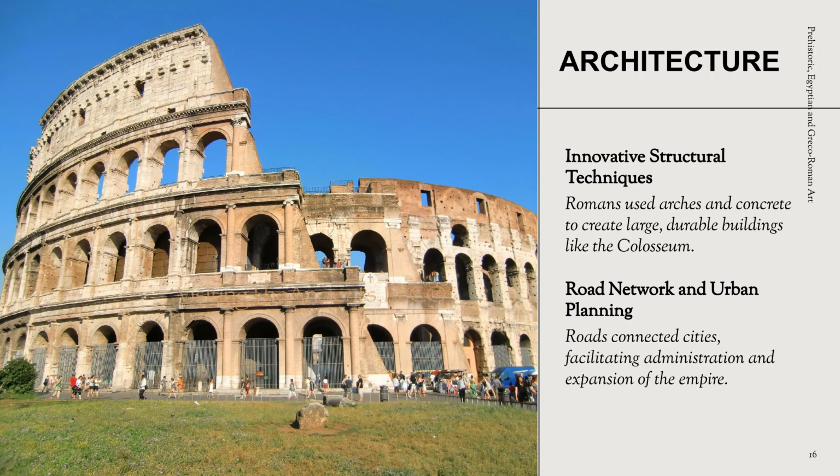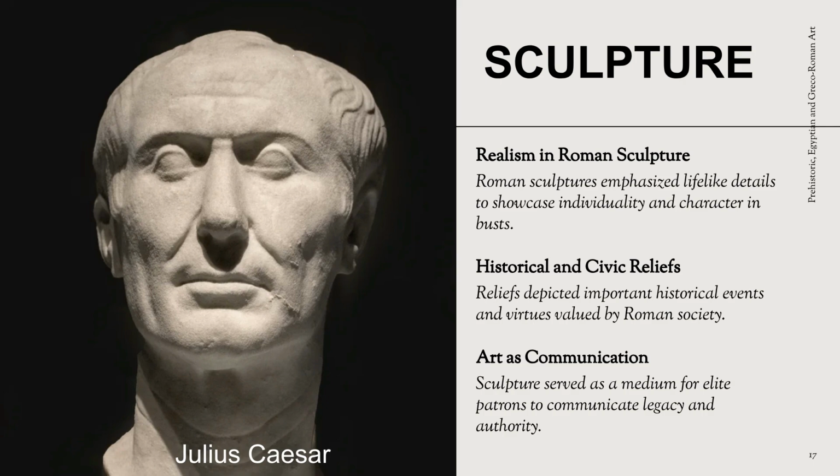Romans used innovative structural techniques like arches and concrete to create durable buildings such as the Colosseum. A vast road network and urban planning facilitated administration and the expansion of the empire. Realism was key in Roman sculpture, showcasing individuality and character in busts. Historical and civic reliefs depicted important events and virtues. Sculpture served as a medium for elite patrons to communicate legacy and authority.